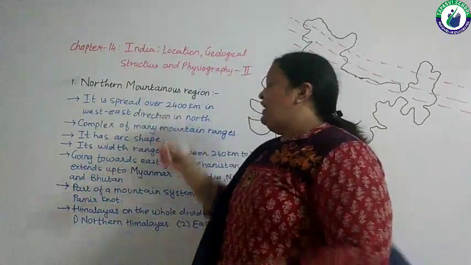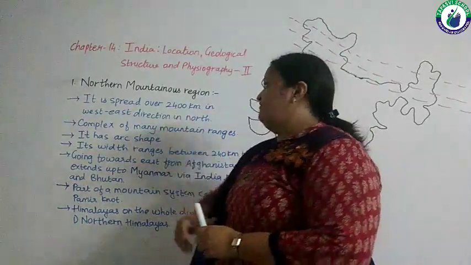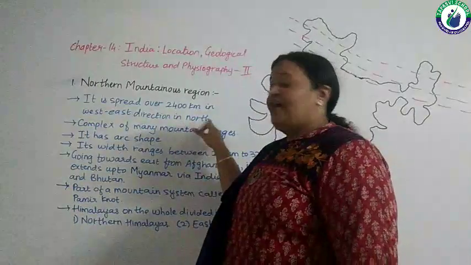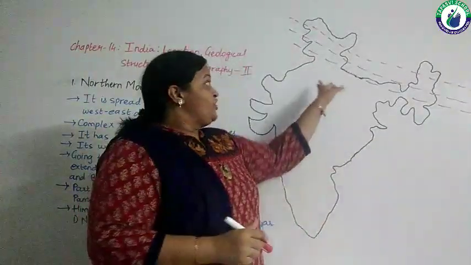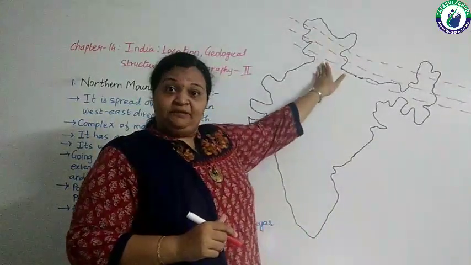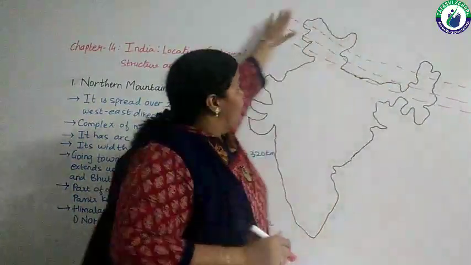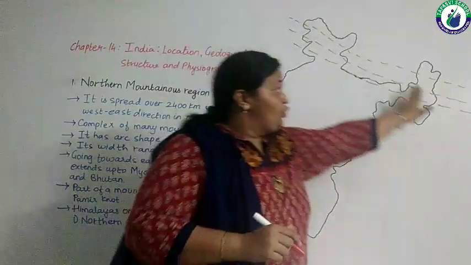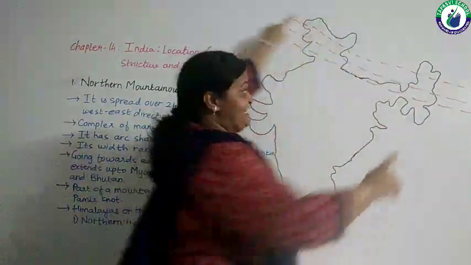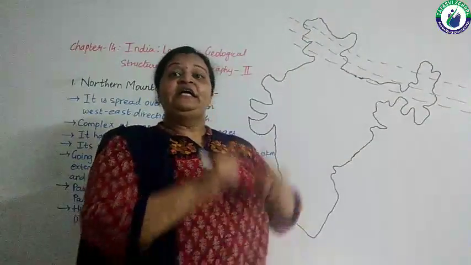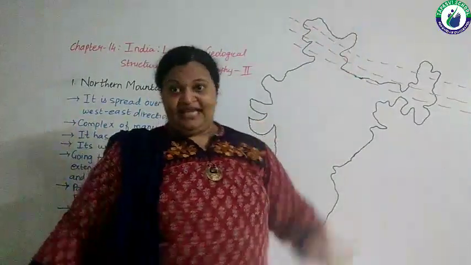It is spread over 2,400 kilometers in west-east direction in north. So Himalayas lie in the northern part. In the west-east direction, it goes from west towards east, and its length is 2,400 kilometers.